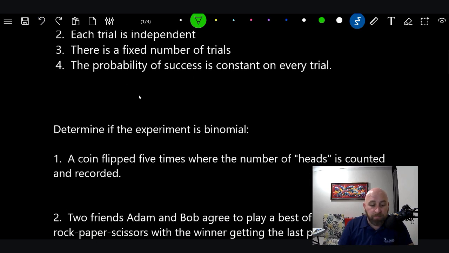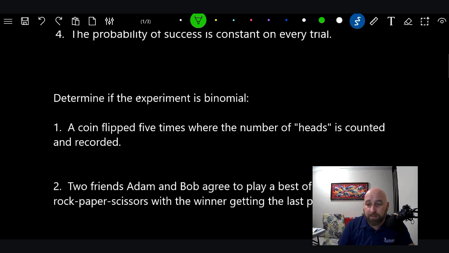Number 4, the probability of success is constant on every trial. So every time you flip the coin, it's a 50-50, and that never changes, okay? It's always heads or tails. Half the time it's going to land on heads, half the time it's going to land on tails. You can't change that. It is a constant. So is this one? Yes, this one is. Number 1 is a binomial distribution.